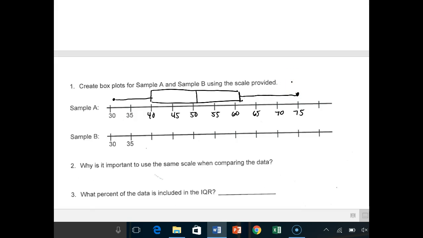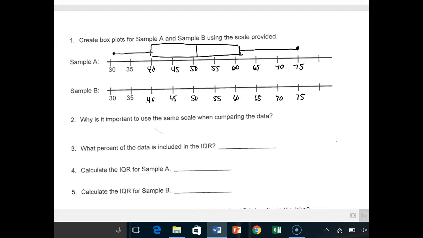So you'll be doing the same thing for B. I highly suggest going ahead and filling in the same scale right here, right now. I will tell you exactly why we do that, because you'll also be creating a box plot for B, and it probably will look a little bit different. So the question number 2 asks, why is it important to use the same scale when comparing data? This way we can compare the 5 number summaries accurately.